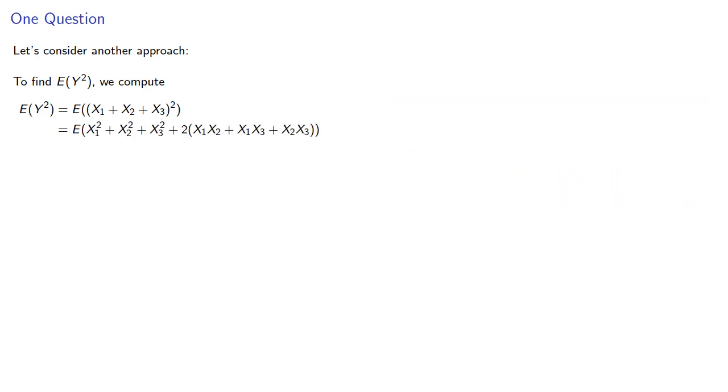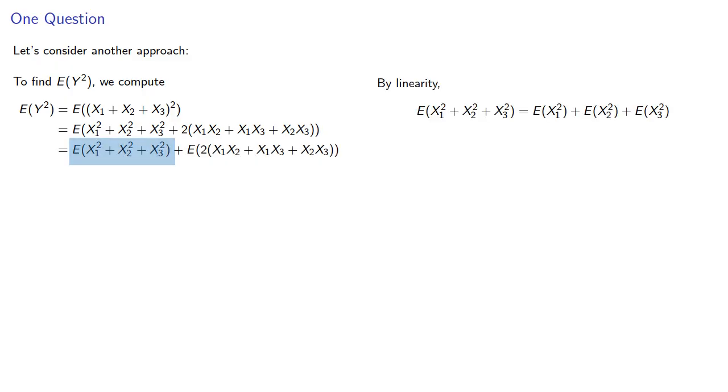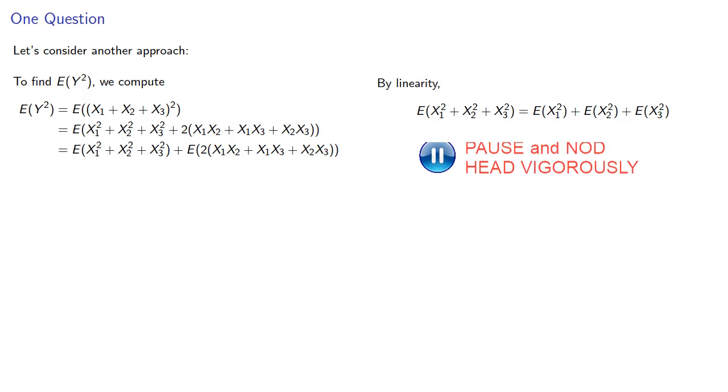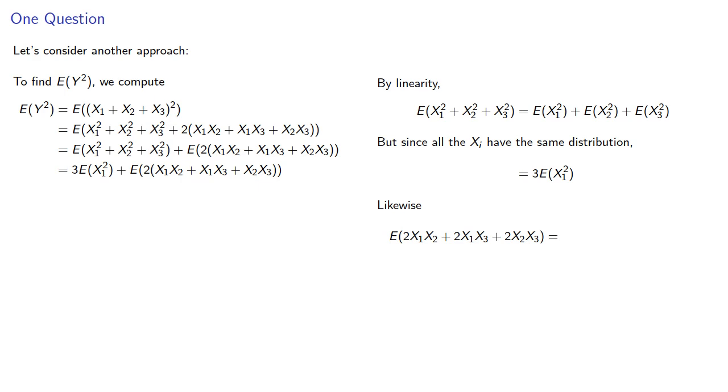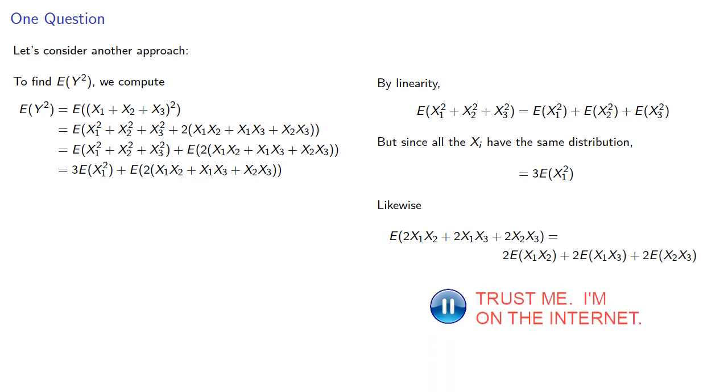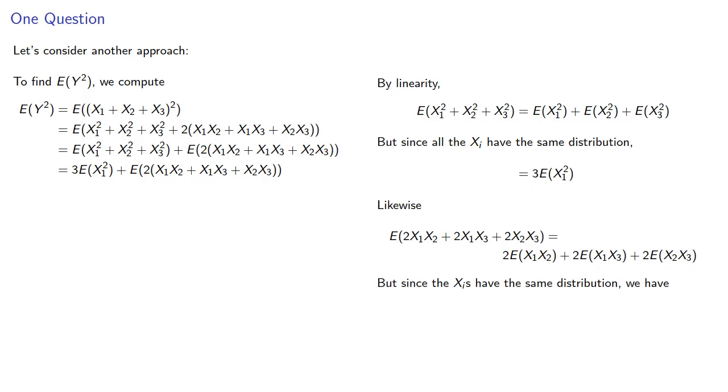Now linearity still holds, and so by linearity, this expected value of x1 squared plus x2 squared plus x3 squared, well, that's just going to be the sum of the expected values of x1 squared, x2 squared, and x3 squared. But since all the xi's do have the same distribution, this is just 3 times the expected value of x squared. Likewise, this second part of our expansion will be, and again, these all have the same distribution, so this could just be the expected value of x1 times x2.